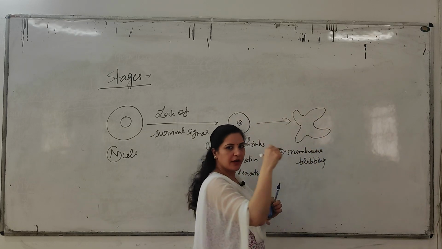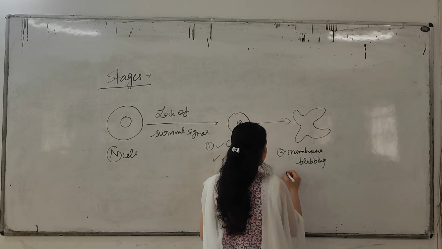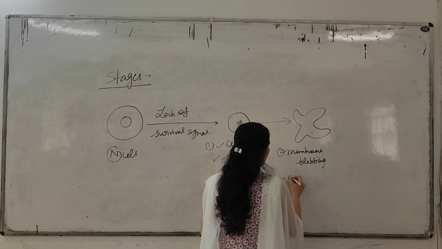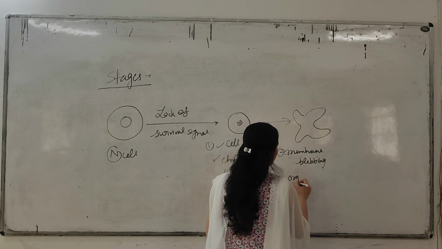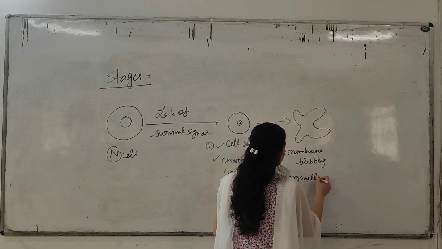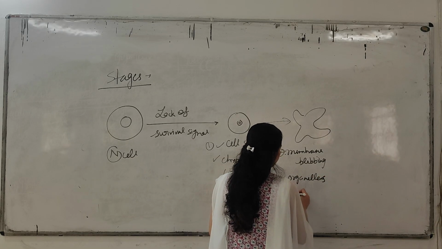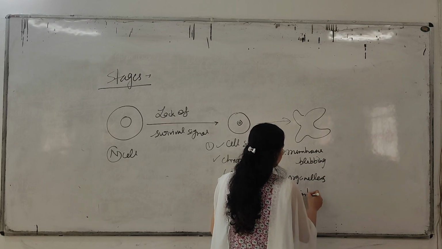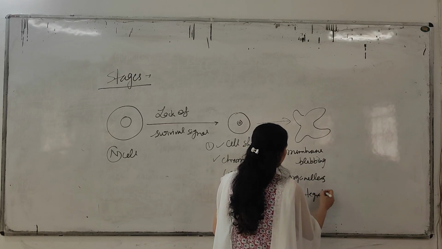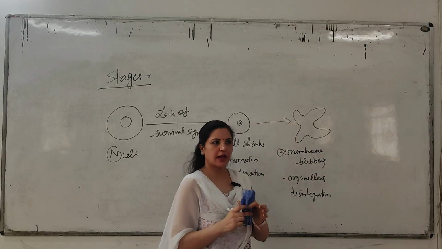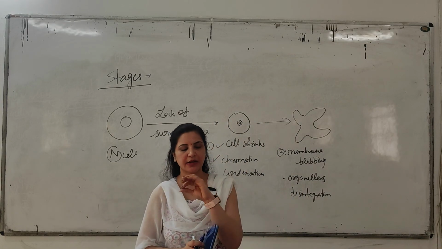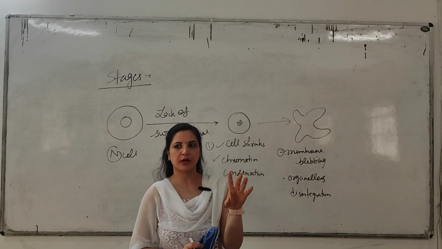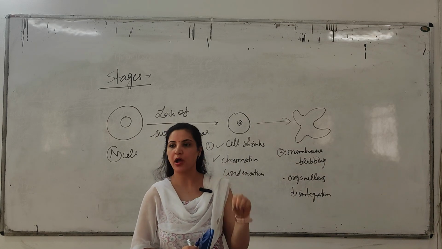The plasma membrane will undergo blebbing, and there is organelles disintegration. So what will happen when there is a healthy cell and that healthy cell receives a signal that it has to undergo apoptosis?